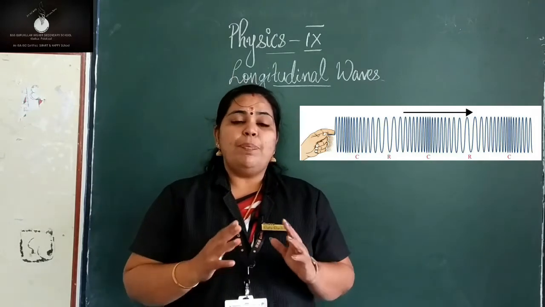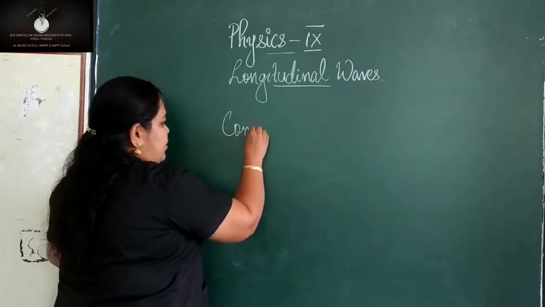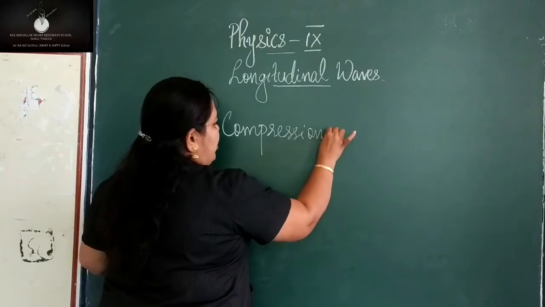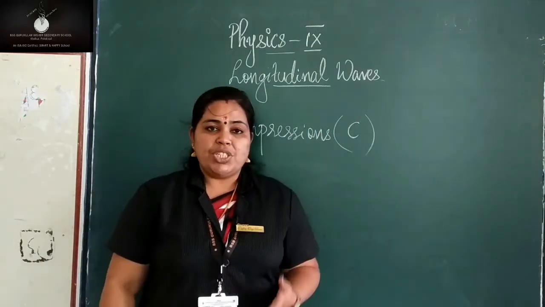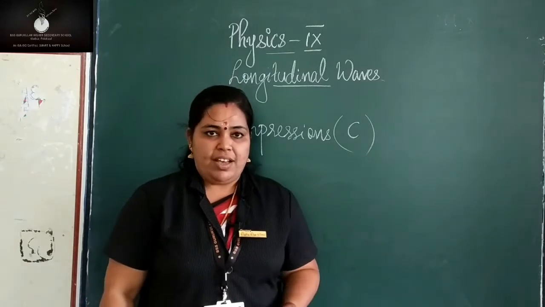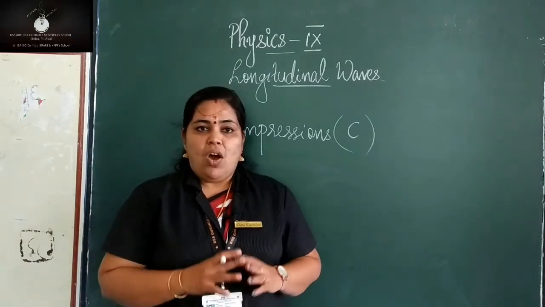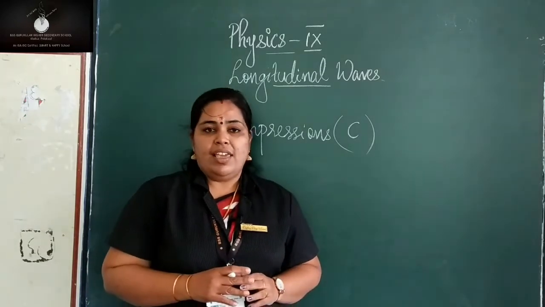High pressure areas are known as compressions, denoted by the letter C. So what are compressions? Compressions are high pressure areas where the air particles are very close, or we can say their density is high in this area.